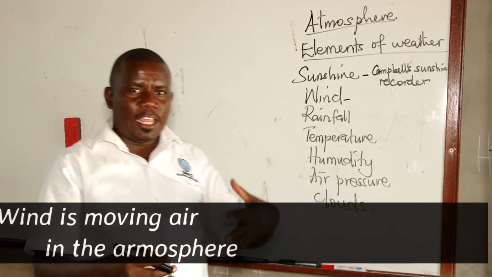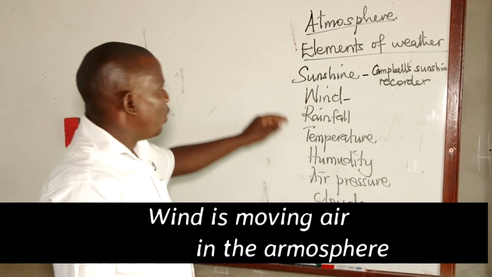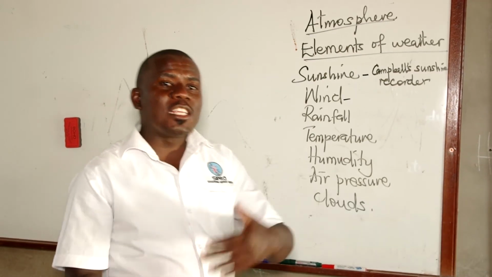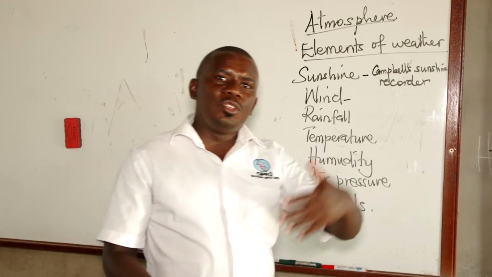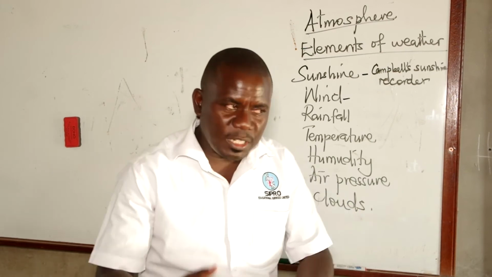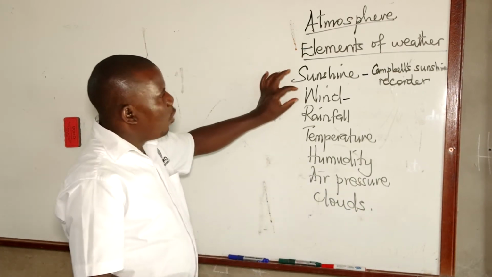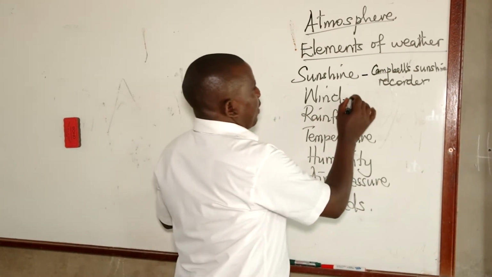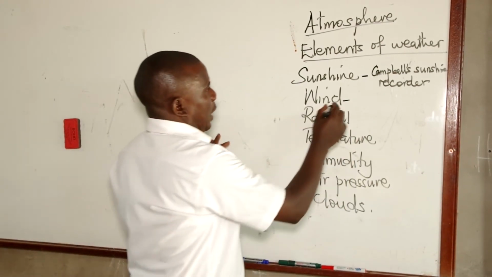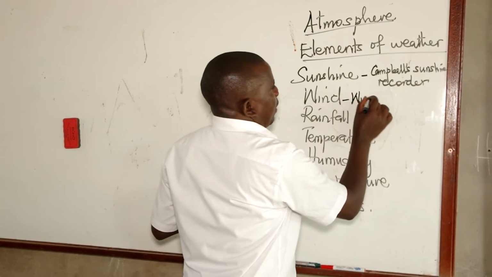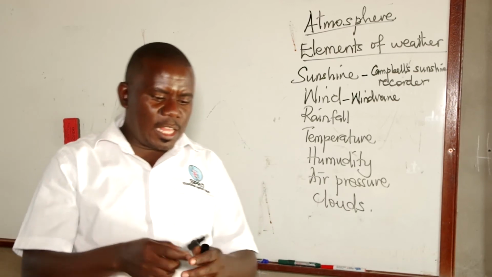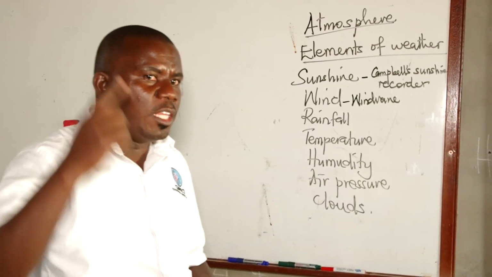Wind is moving air in the atmosphere. Wind has a number of instruments. It also has elements. There are some instruments we use to tell the direction of wind. Others are used to measure the speed of wind. The direction of wind can be determined using a wind vane. A wind vane determines the direction from which wind is blowing.